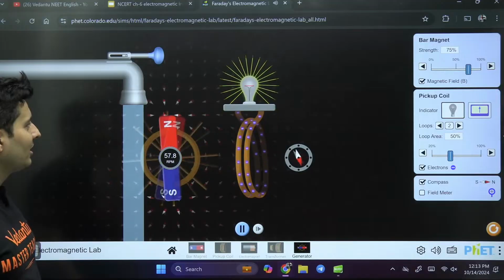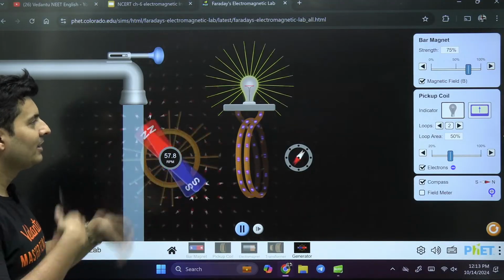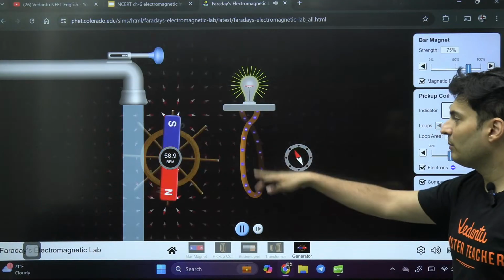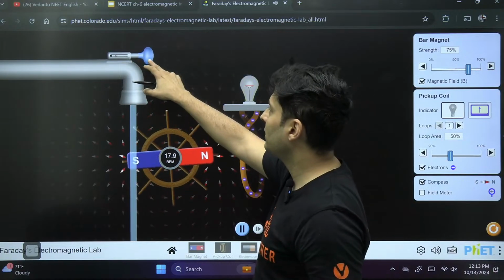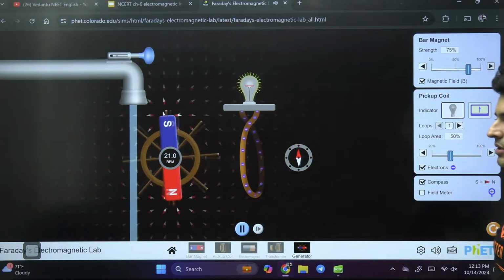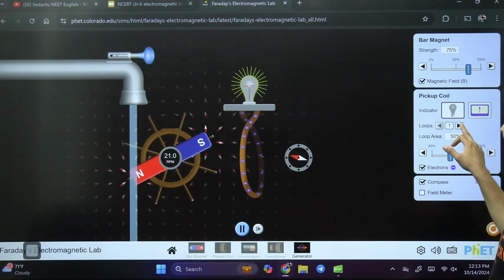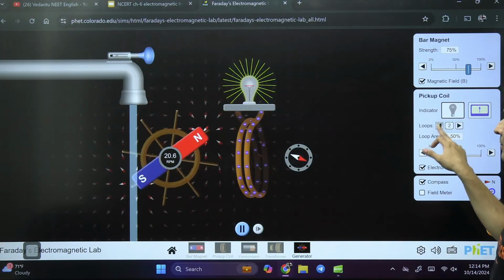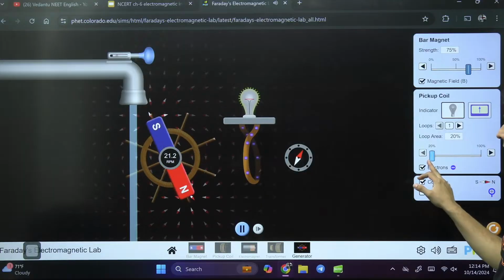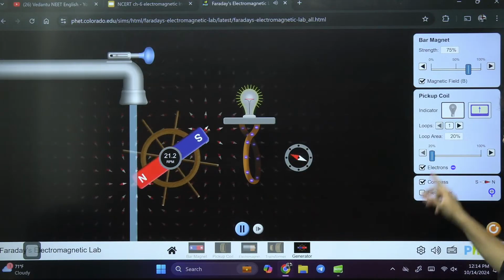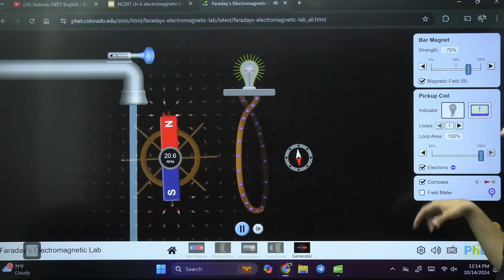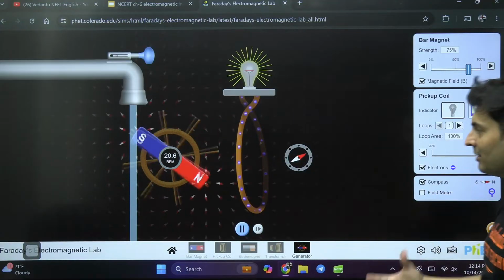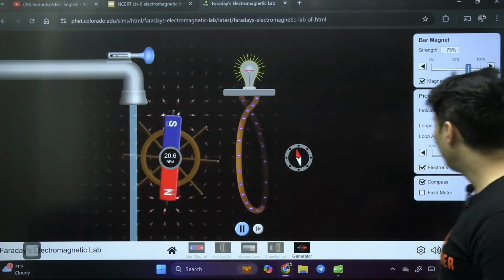Let me increase the RPM. More water flows, and very quickly it is rotating. The frequency has increased. I can increase the number of turns or decrease it. If I decrease the number of turns, you can see very clearly here that the electricity produced is not so much. But if I increase the number of turns, the electricity produced is more. If I reduce the area, the light produced is less, electricity is less. If I increase the area, the electricity produced is also more. So it shows it is proportional to area, proportional to the turns, and also depends on omega and everything else.